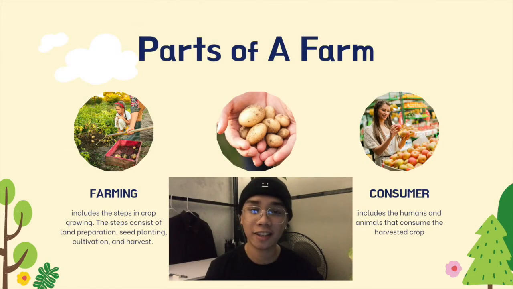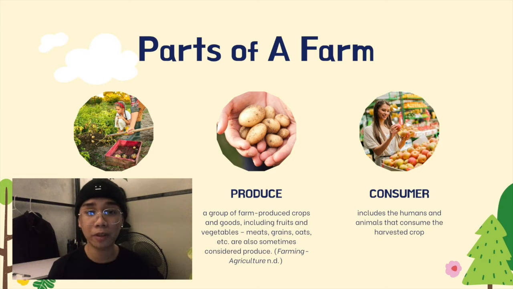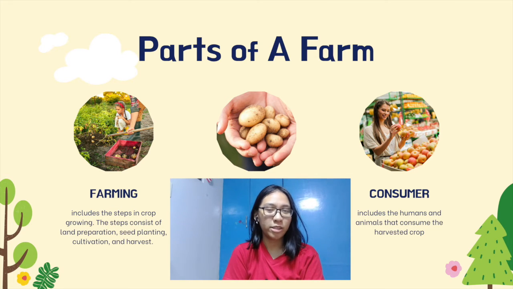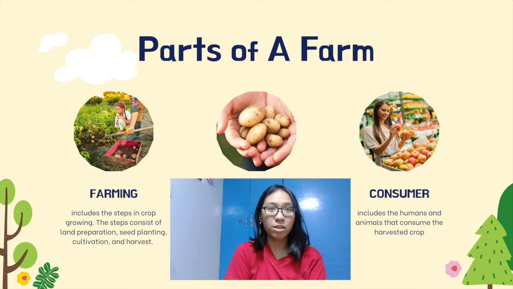The farming process includes the steps in crop growing. These steps consist of land preparation, seed planting, cultivation, and harvesting, which are all done by the farmer. The produce, which is a group of farm-produced crops and goods, including fruits and vegetables. Other products that may also be considered produce are meats, grains, and oats. And lastly, the consumers. When the produce or the product is distributed and sold to different markets, they go to different humans and animals that consume the harvested crops.